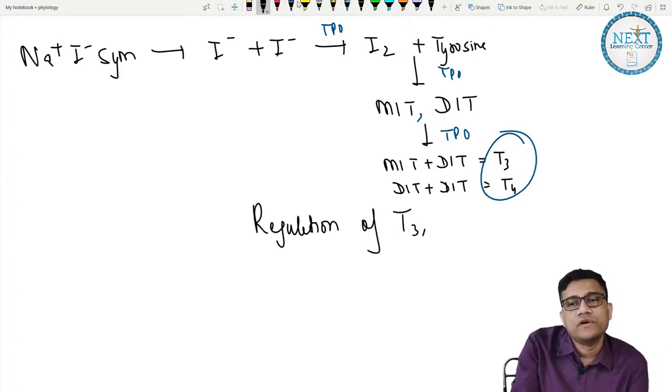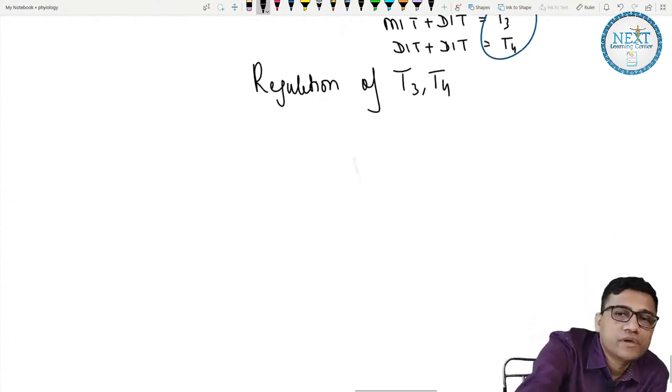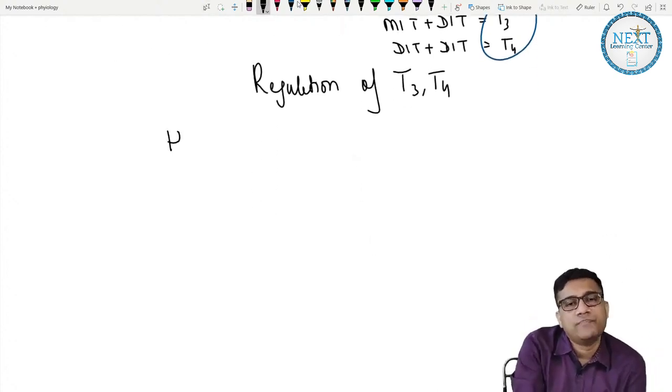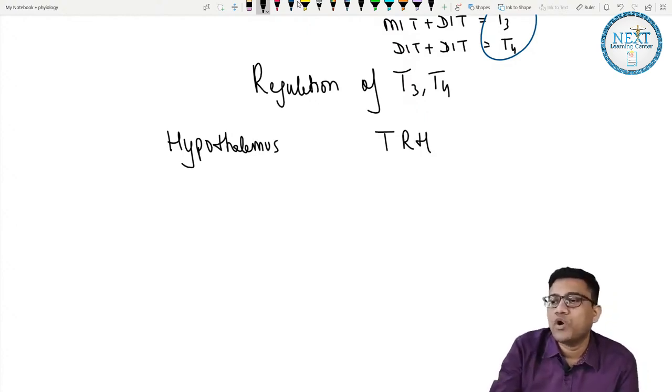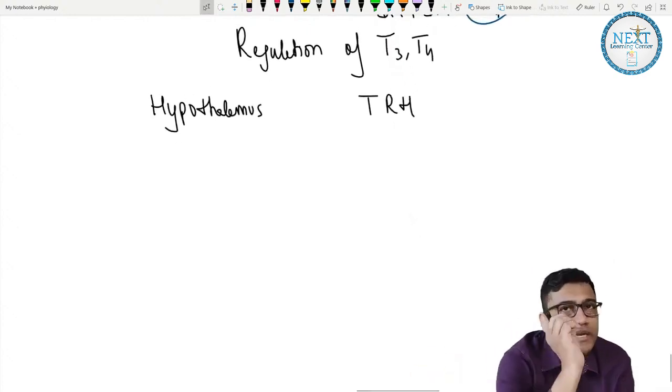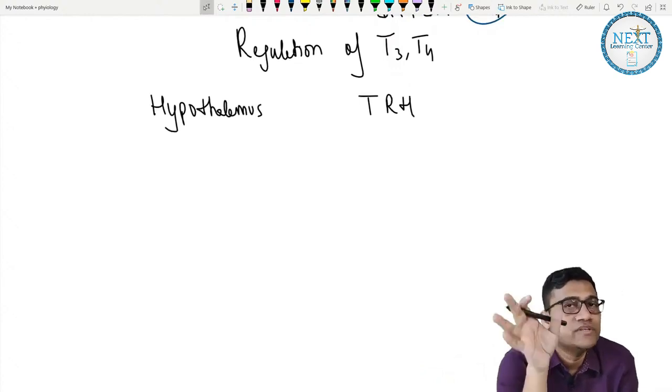Start with the hypothalamus. It makes TRH, that is thyrotropin releasing hormone. Please learn it, because we'll soon be learning the clinical importance of these hormones.